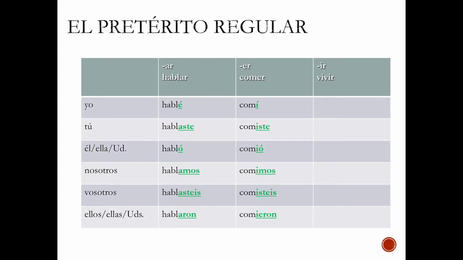For ER verbs, we have comí, comiste, comió, comimos, comisteis, comieron. And for IR verbs, we have viví, viviste, vivió, vivimos, vivisteis, vivieron.